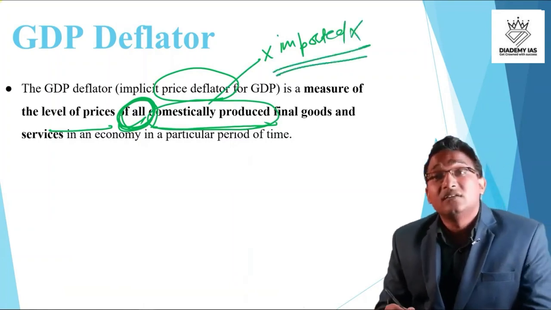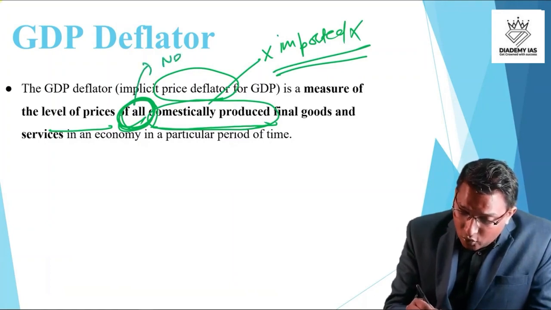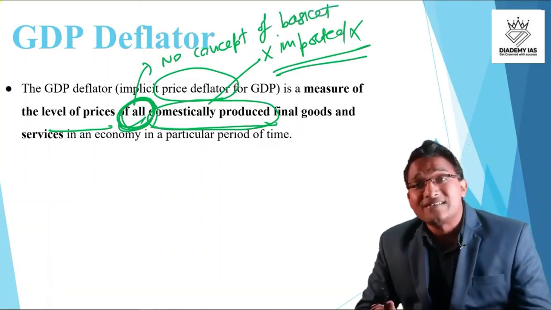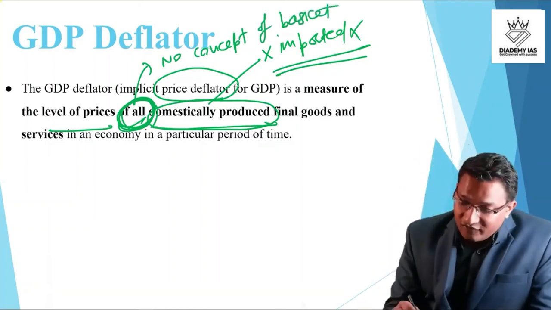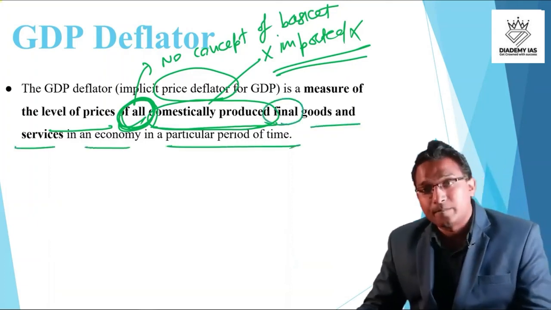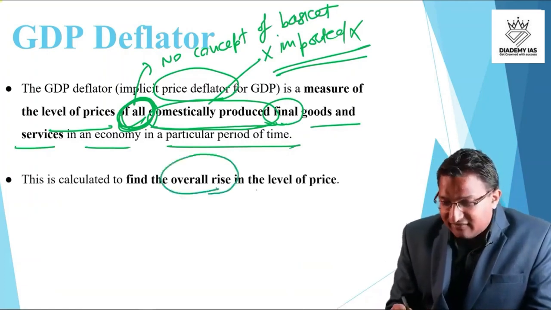It does not consider the imported goods and services. When I say all, it means there is no concept of basket in the GDP deflator. This is calculated to find the overall rise in the level of prices.